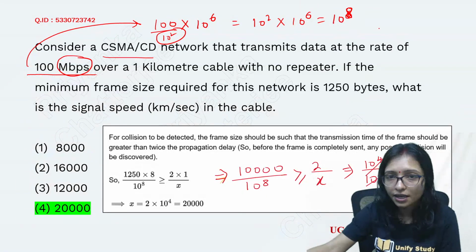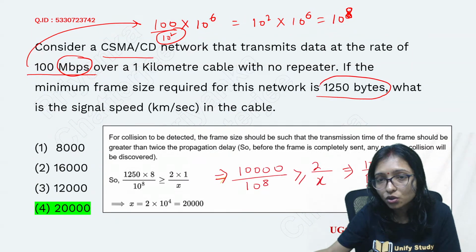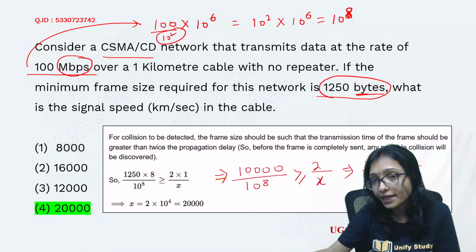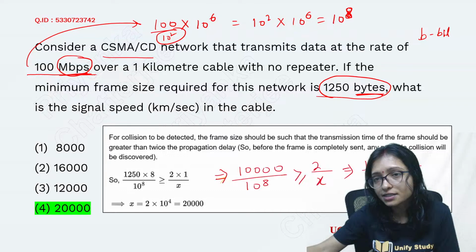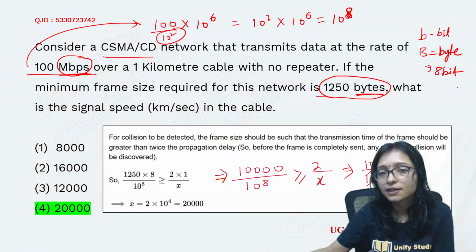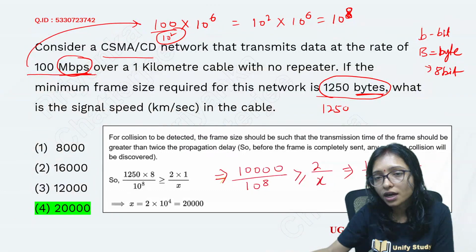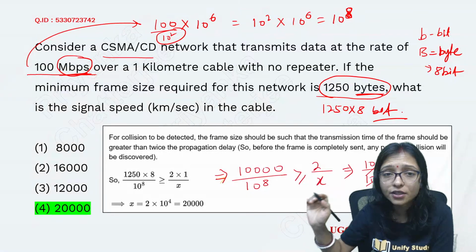That's why it is 100 Mbps. Now it is given here in 1250 byte. The byte I need to convert in bit. Mbps means this is megabit per second. Small b means that is bit. Capital B means that is byte. And 1 byte means 8 bit. So you have to convert in same unit. That's why you have to multiply by 8, then it is bit. So this is your total.